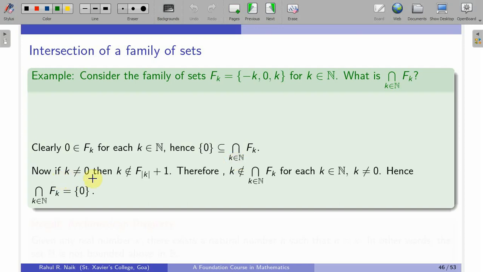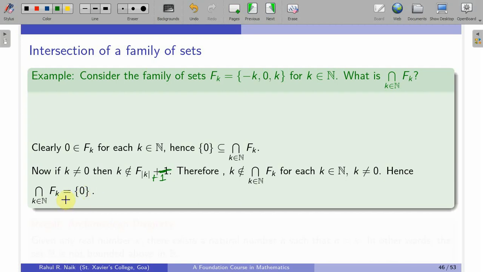So if k is not equal to 0, then k will not be an element of F of mod of k plus 1. If k is not equal to 0, then it is not going to be an element of F of basically this plus 1, which should come in the subscript. Okay, it is not here. So in that case, k is not a part of intersection of F_k for each k in n, and k is not equal to 0. So hence for the intersection of F_k, the only possibility is the singleton {0}.